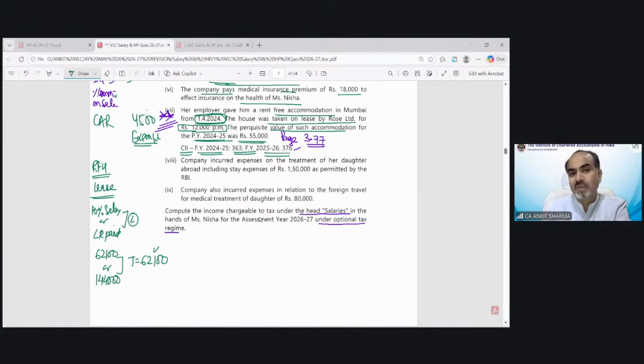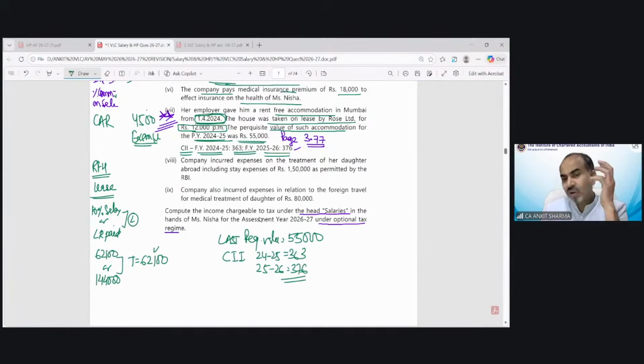But due to this information that the last year perquisite value for accommodation was 55,000, and the cost inflation index of 24-25, 363, and 25-26, 376 has been given.